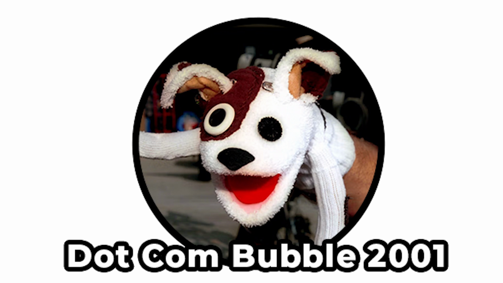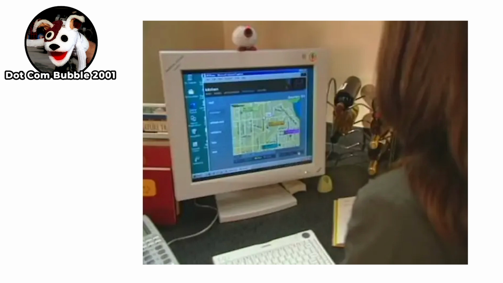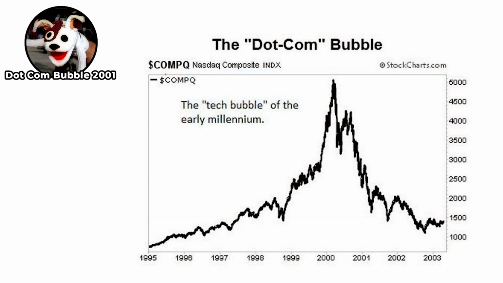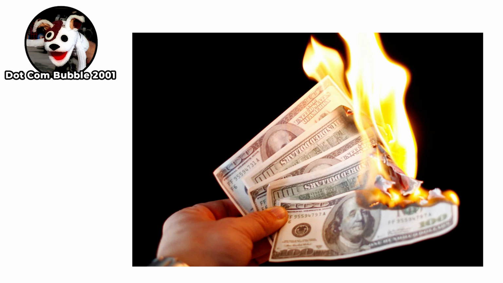The late 1990s saw explosive growth in internet access, leading to a surge in tech stocks. Companies with .com in their names often doubled or tripled in value overnight. Investors poured money into internet startups, most of which had no profits, no products, and no real business plan. Cheap money and easy capital encouraged venture capitalists to fund almost any internet-related idea, resulting in massive overinvestment in unsustainable businesses. By the early 2000s, reality set in.